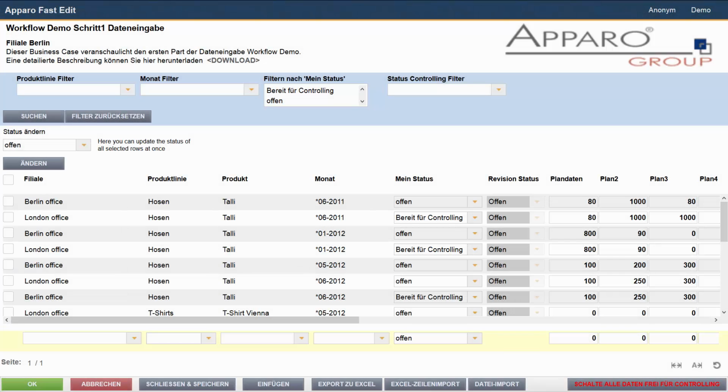To demonstrate multilingualism, I've now changed the user's language to German. The system detects the language settings and automatically changes the interface language accordingly. All headings, buttons and tooltips are now displayed in German.